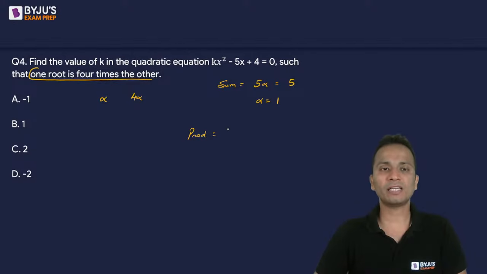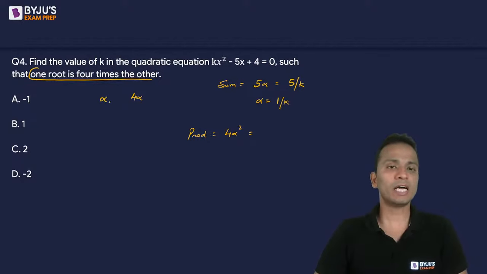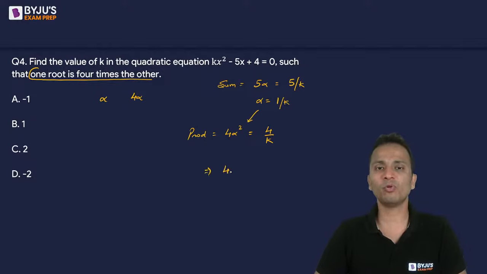Alpha into 4 alpha, that is 4 alpha square, is equal to, I'm sorry, I made a small mistake. So it will be 5 upon k. So the sum of the roots is minus b upon a, that can be written as 5 upon k. So alpha will be equal to 1 upon k. Now the product of the roots, that is alpha into 4 alpha, that is 4 alpha square, is equal to 4 upon k. I'll substitute the value of alpha here. So this will become 4 multiplied by 1 upon k square is equal to 4 upon k.